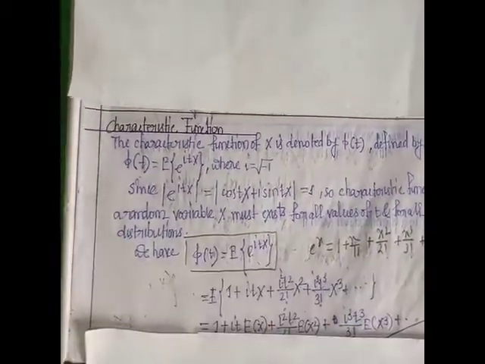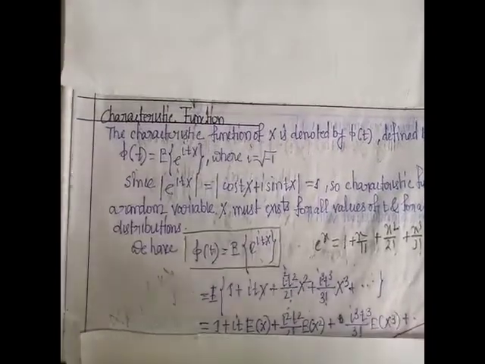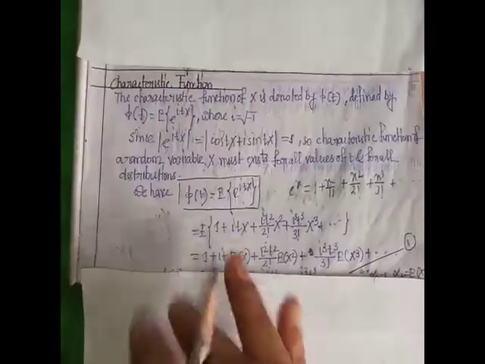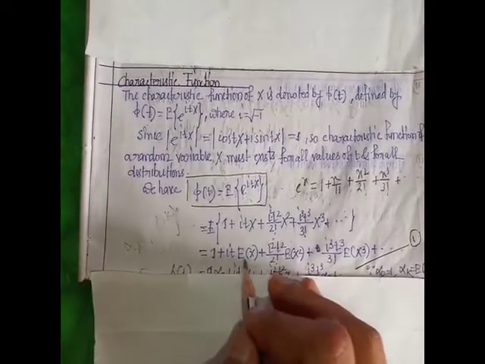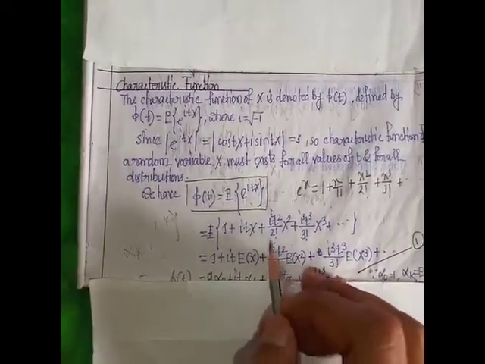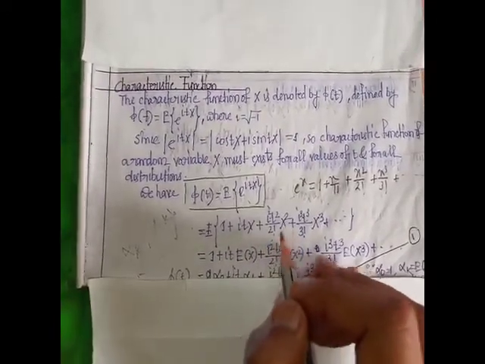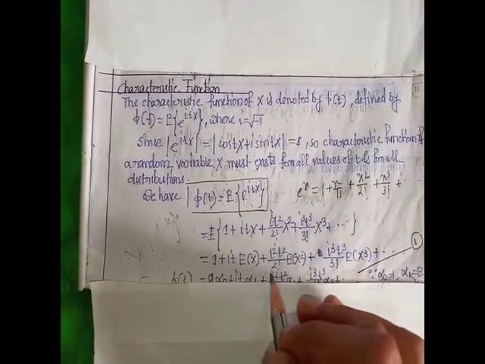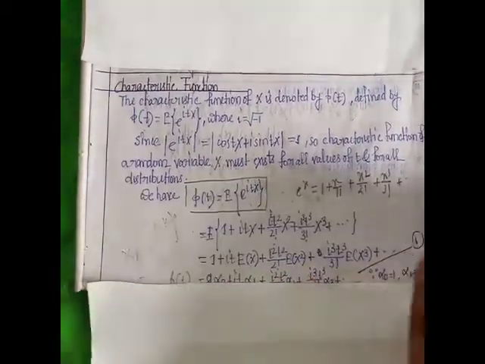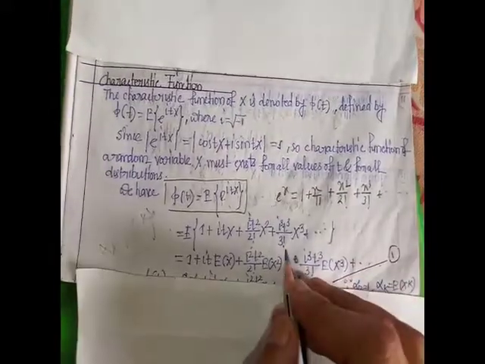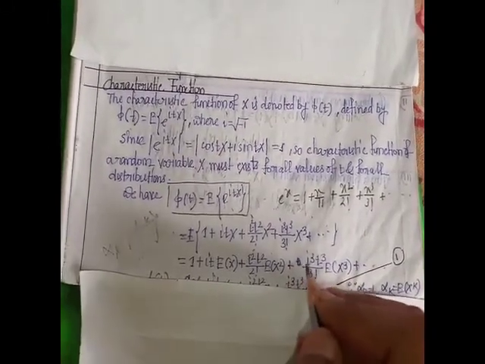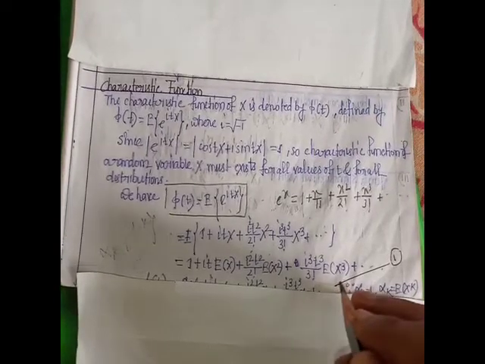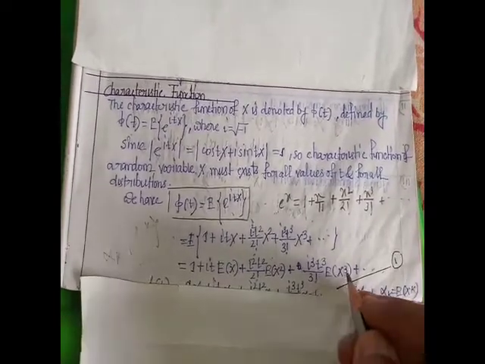Since expectation satisfies the linear property, expectation of 1 means 1, expectation of itx means it into expectation of x, plus i square t square by 2 factorial into expectation of x square, plus i cube t cube by 3 factorial into expectation of x cube plus dot dot dot.